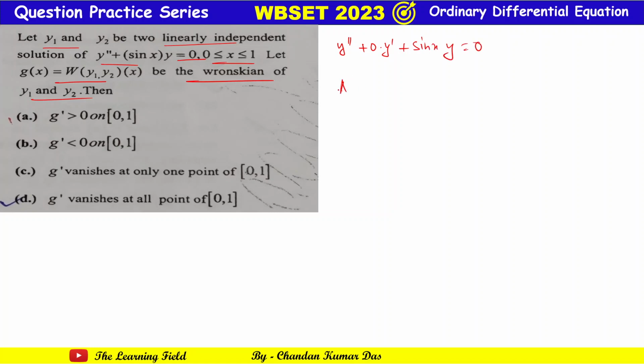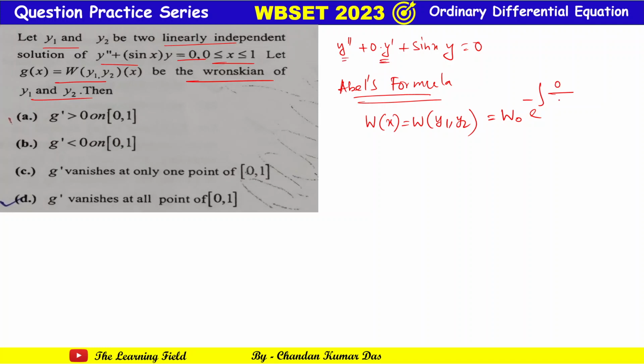And if we apply Abel's formula, then what is the Wronskian? You all know that W(x), that is the Wronskian of the functions y1 and y2, is equal to W0, the initial value, times e to the power minus the integral of the coefficient of y dash by the coefficient of y double dash, that is 0 by 1 into dx. So this is equal to W0 e to the power 0, which means simply W0 times 1.